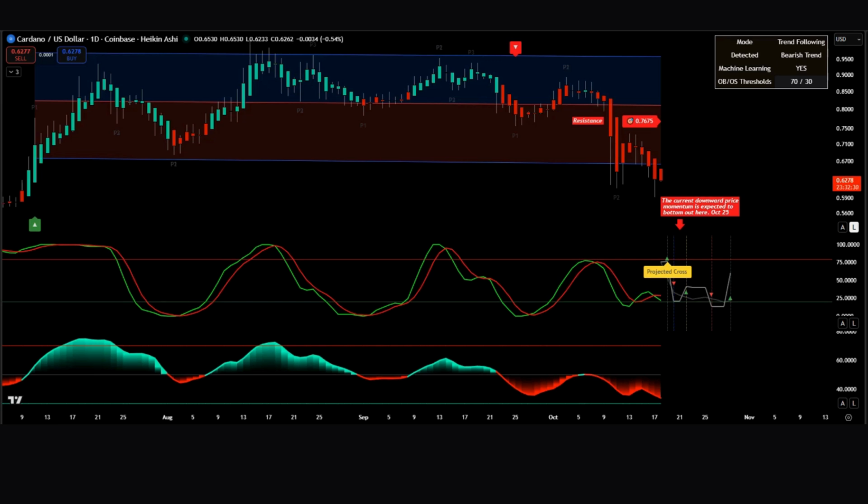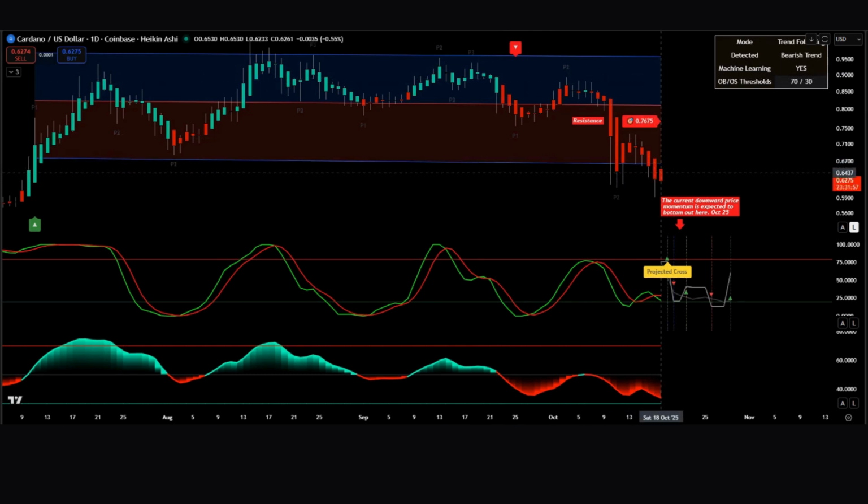Here's what the indicators collectively suggest. Predictive tools, infinity signal and Lindsey Trident both forecast momentum exhaustion and a possible reversal zone around October 25th. Lagging tools, Machine Learning RSI and SuperTrend still show bearish structure but with fading strength. Linear regression confirms ADA is trading at the lower boundary of its statistical range, increasing the probability of a mean reversion bounce. And the Heikin Ashi candle signals the first signs of bearish exhaustion.